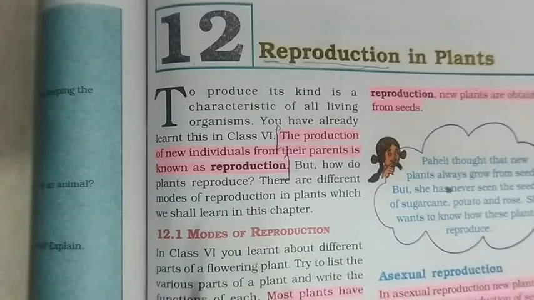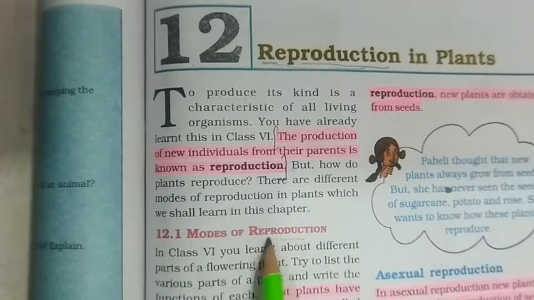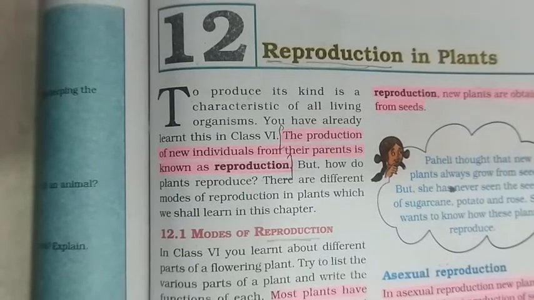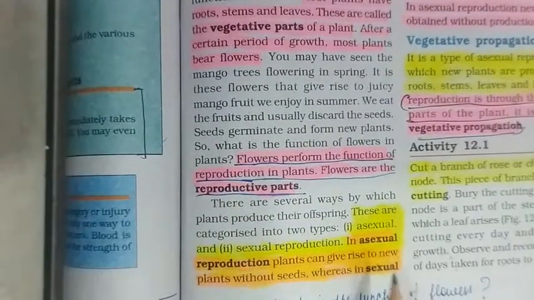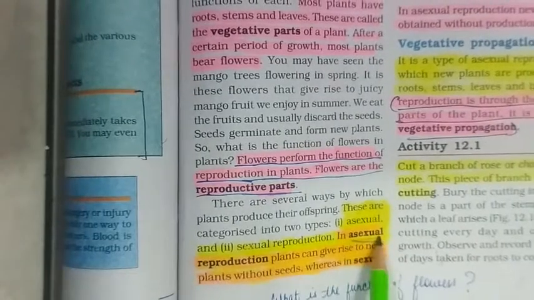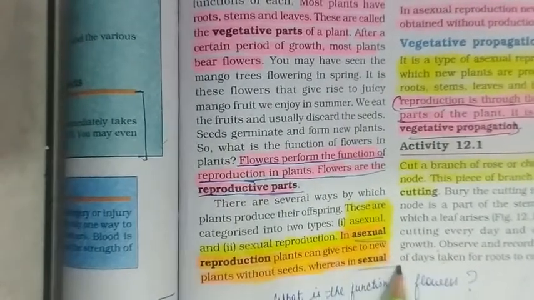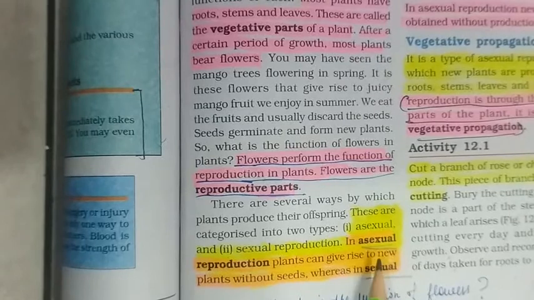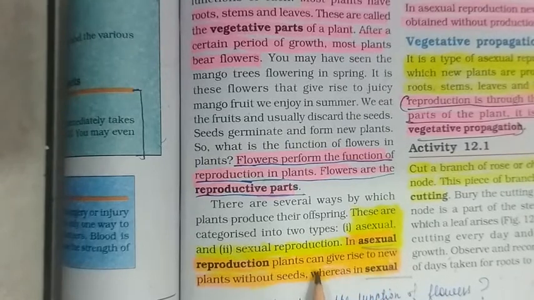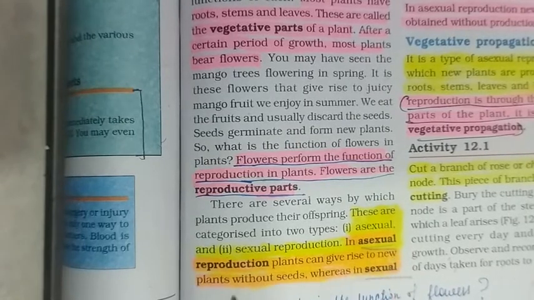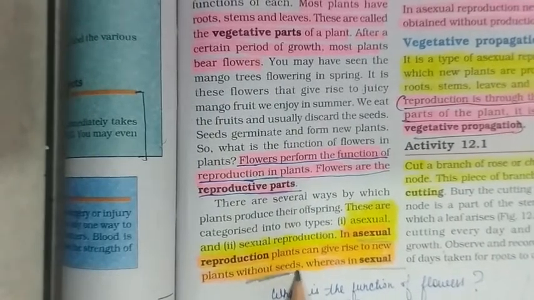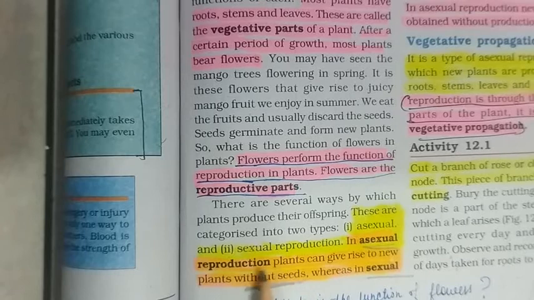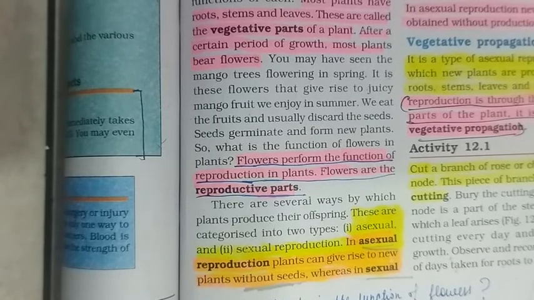Now, what are the modes of reproduction in plants? There are two main modes of reproduction. One is asexual and another is sexual. In case of asexual reproduction, plants can give rise to new plants without the seed. Means in asexual reproduction, seed formation does not take place in plants.